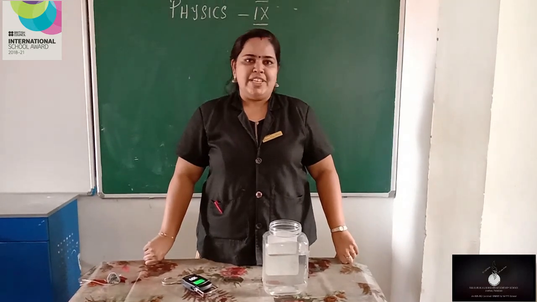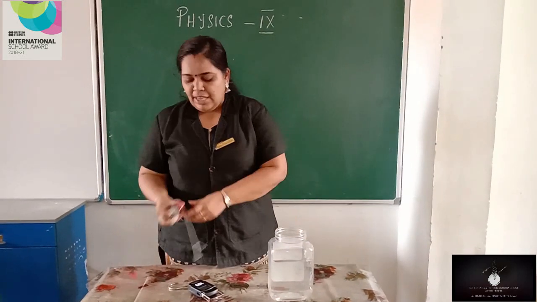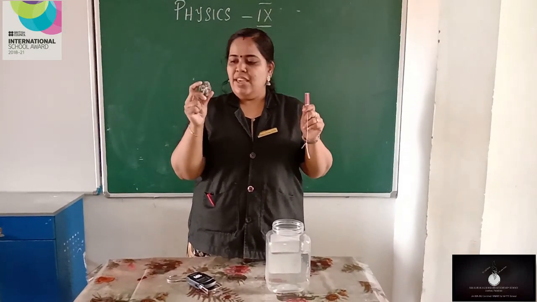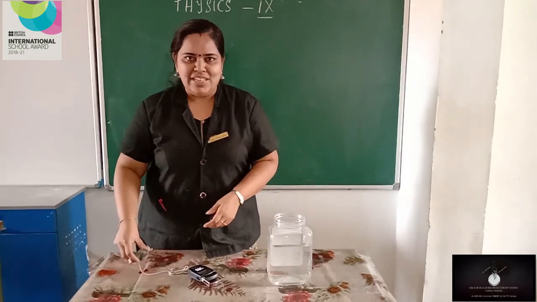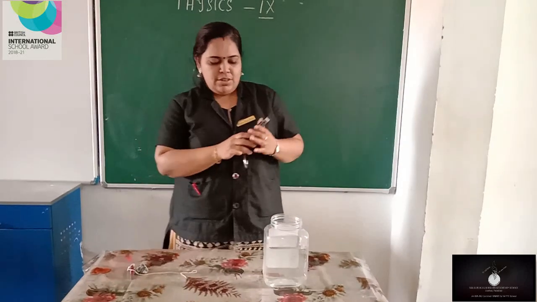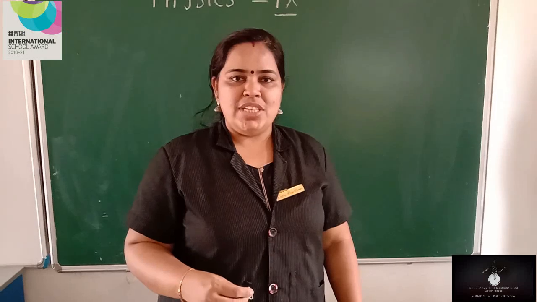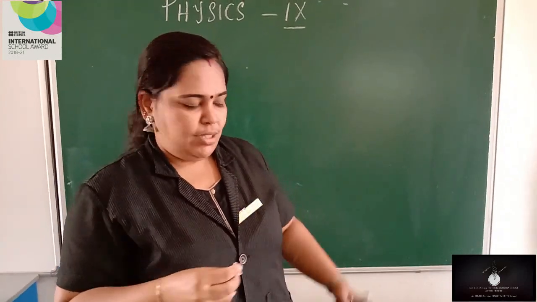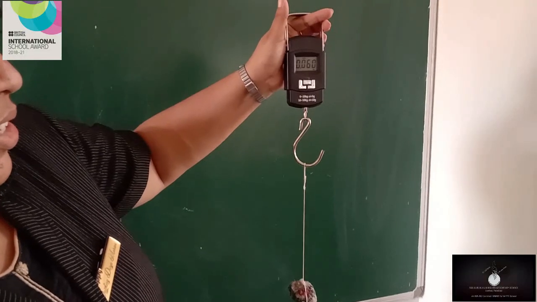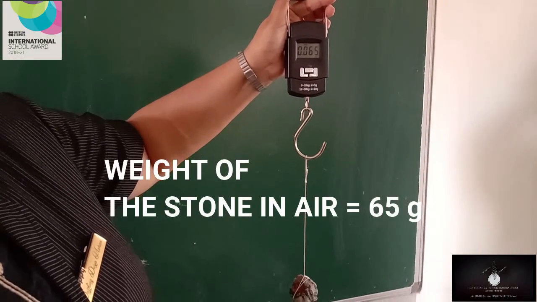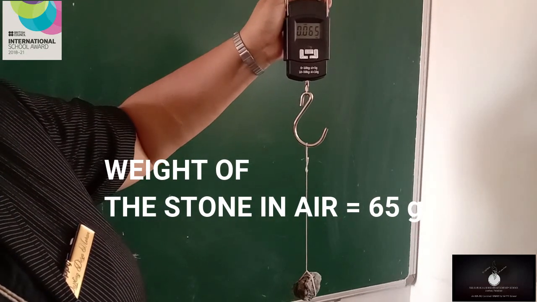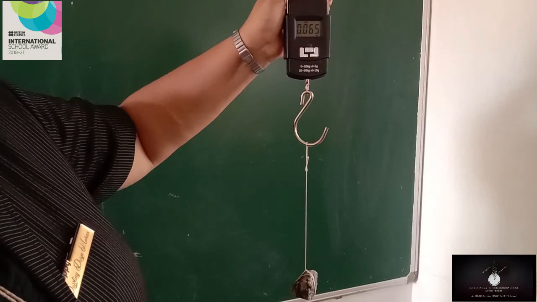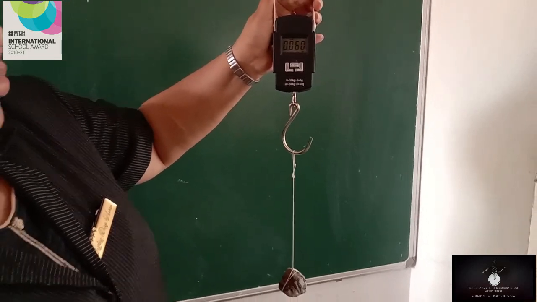Now, let's do one more experiment. I am taking a magnet and a stone of the same weight. We can see the weight of that using a spring balance in air. Okay, I am going to measure the weight of the stone in air using a spring balance. Let's measure. Yes, just see the weight of the stone in air. How much? Yes, it is 65 grams. Okay, just note down the reading.